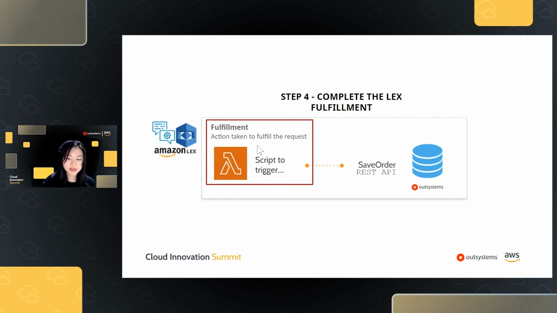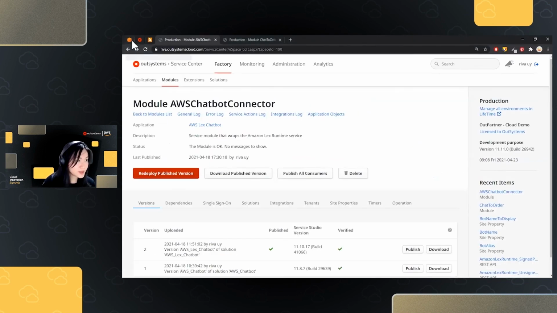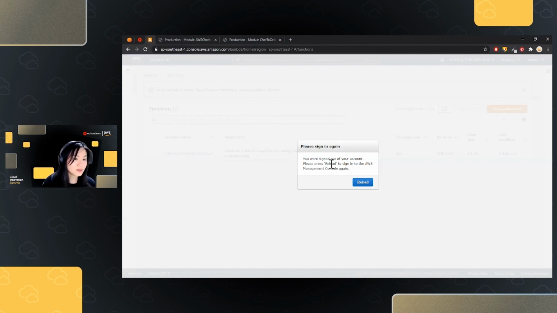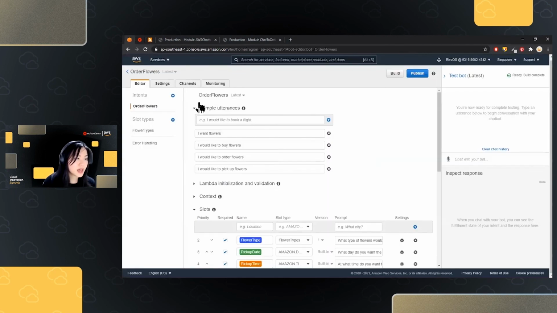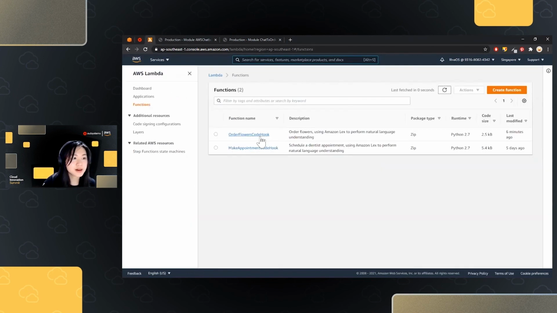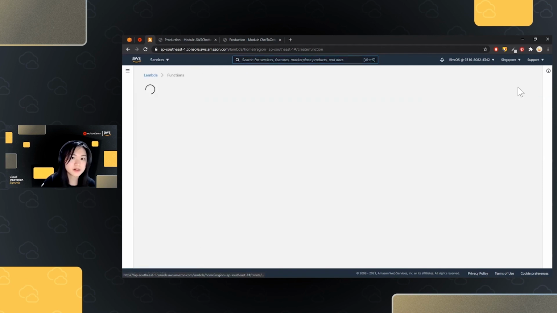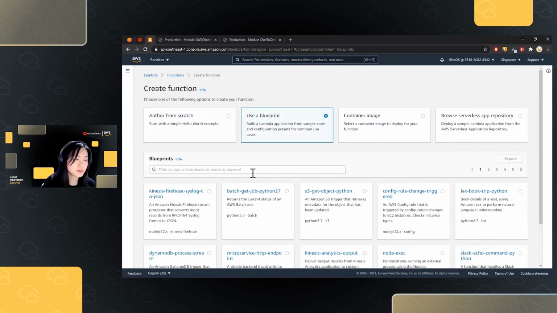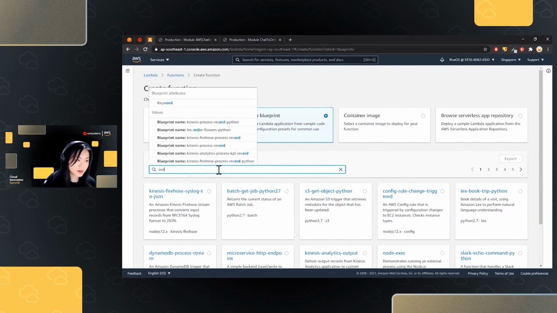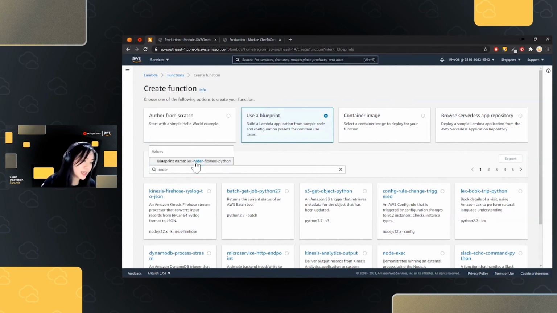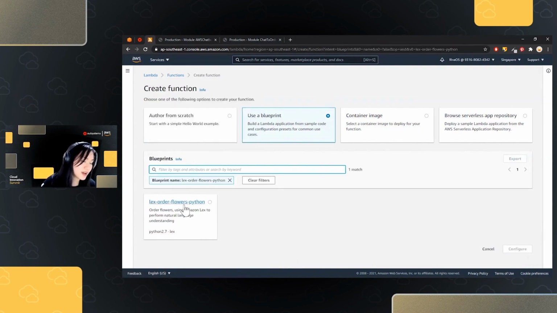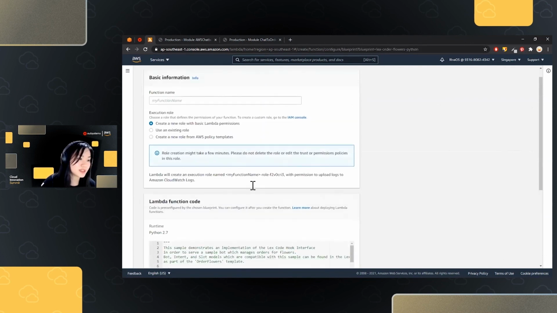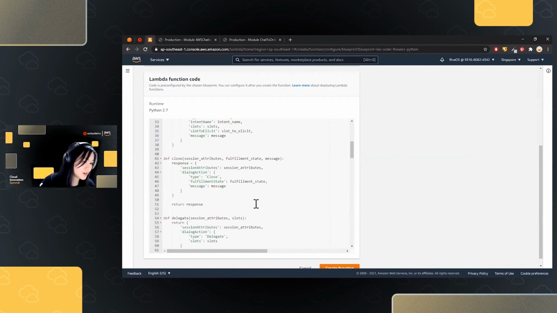So I'm going to go to my AWS console again, where I have access to Lambda. From here, I have different functions that I could create. You could create a new function here if you want, using a blueprint. What I did just now was create a function from the Lex order flowers Python blueprint, so that I don't have to create everything from scratch.